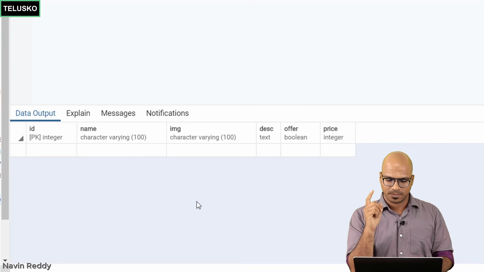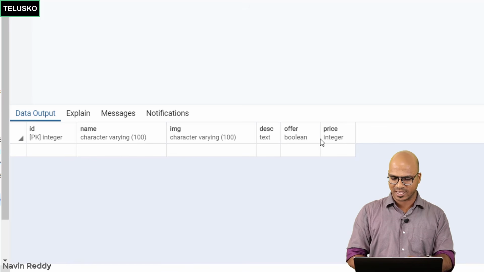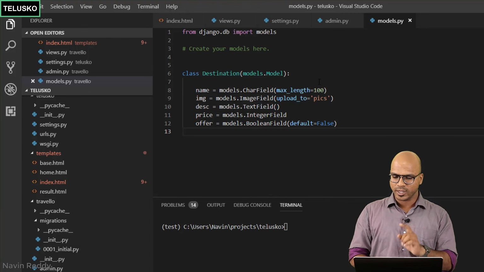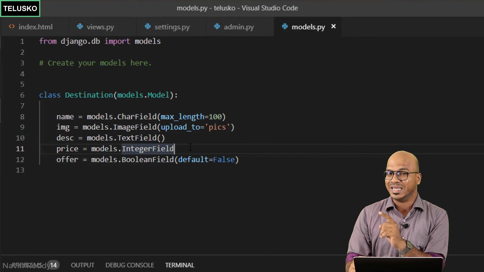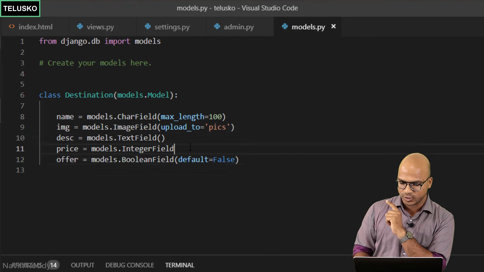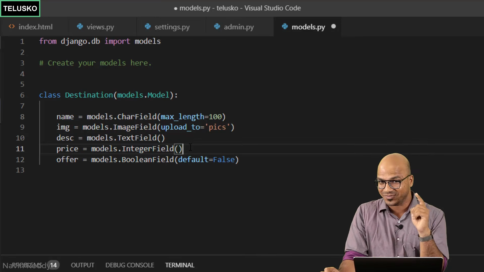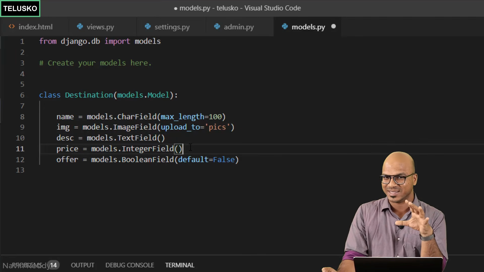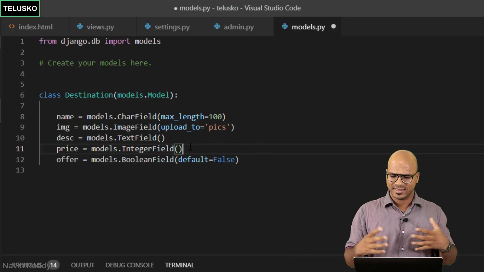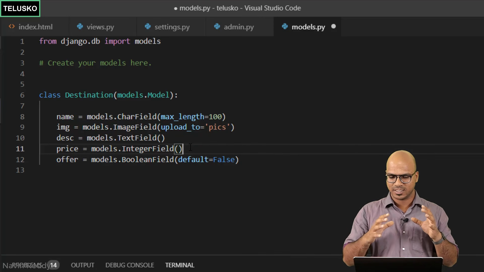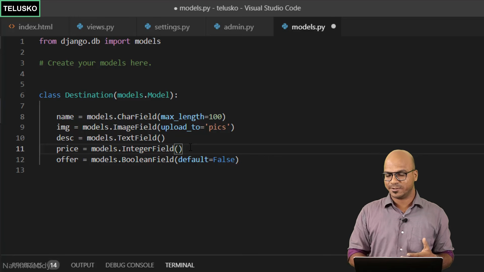Okay, but then we made one mistake in the last session. So I've made some changes and that's why you can see price here. But what we missed is in the model, we were working with integer field and we forgot to give a round bracket. If you have done that, that's great. So you don't have to worry about this error. But when I was checking my database, price was missing, and then I've done some changes to add it. But how will you get it? How will you add that price?